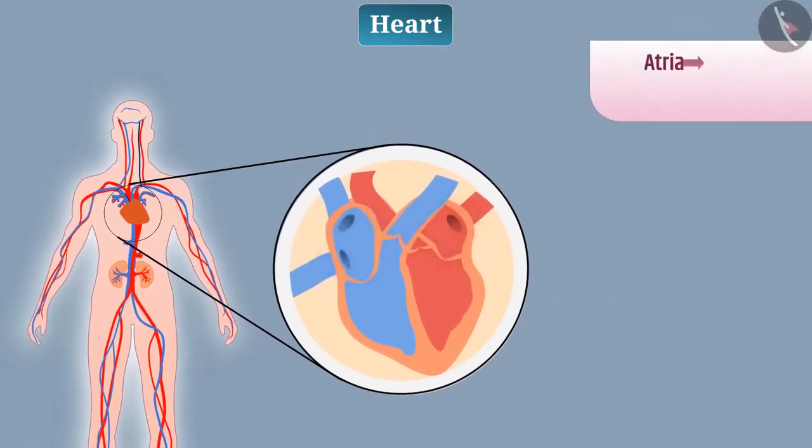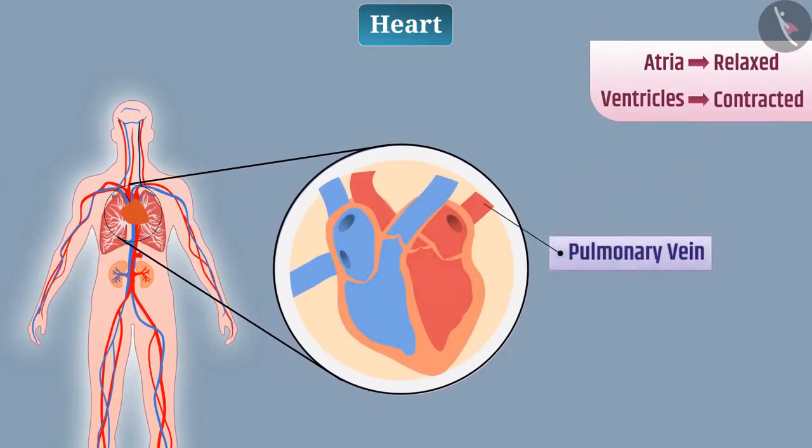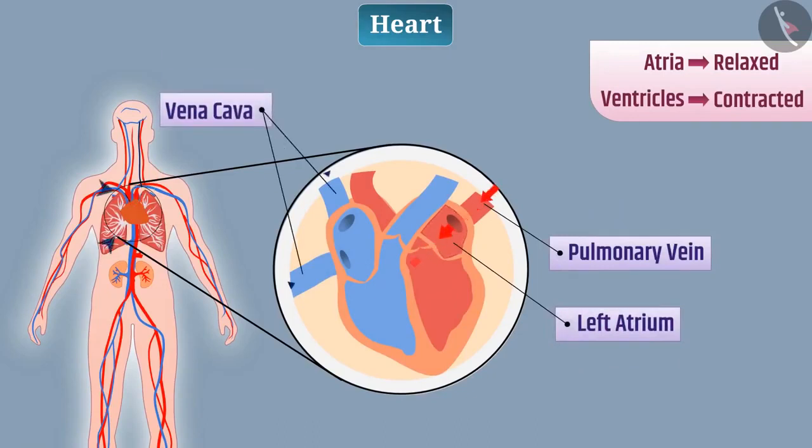When both the atria get relaxed and both the ventricles get contracted, then from the lungs, pulmonary vein brings oxygenated blood into the left atrium. From the body parts, the vena cava brings the deoxygenated blood into the right atrium.